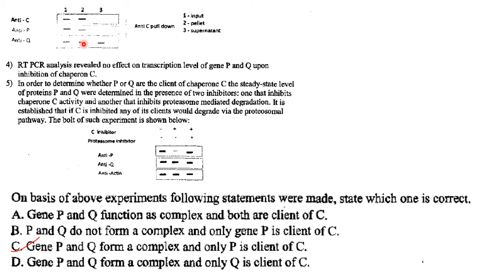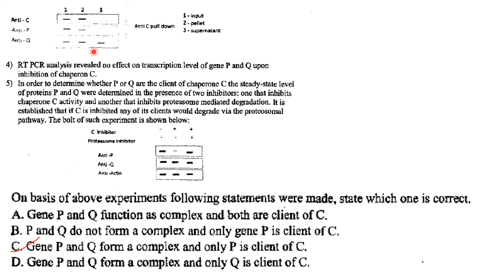So that is why you got a band over here in case of anti-Q. Lane 2 is the pellet fraction and you got a band against Q. So P and Q do form a complex. If you take lane 3, that is supernatant, you find a band of Q over there, that is unbound Q. That is Q which didn't form a complex with P, observed in the supernatant, that is lane 3.